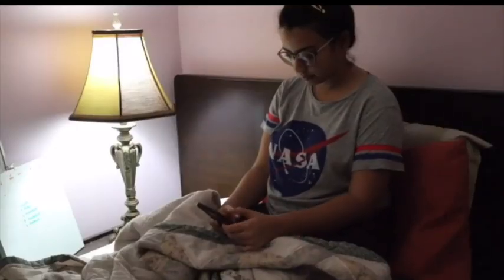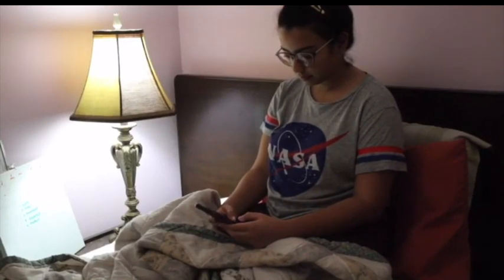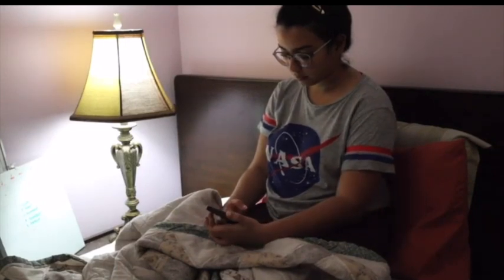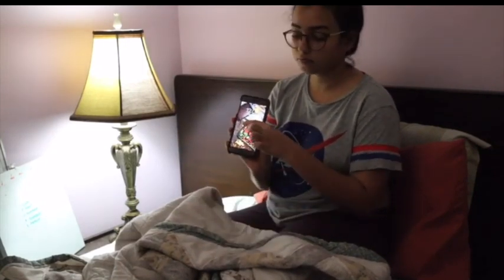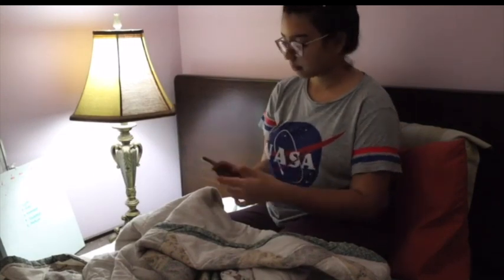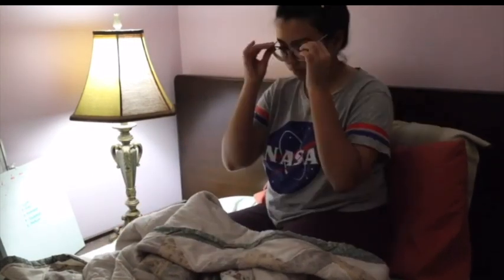The fifth and final tip is to make sure that you get a good amount of sleep. Your sleep cycle is important not just for your brain and for your body, but also for your eyes. Make sure that you get at least 7 hours of sleep. And make sure that you have a constant sleep cycle so that your eyes can be habituated to being used for a certain amount of time and then relaxing for a certain amount of time.